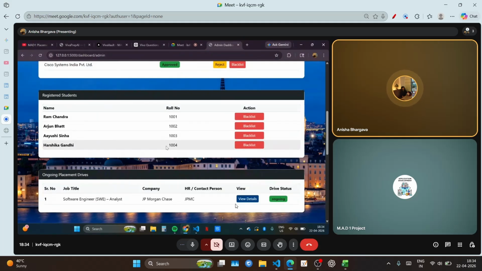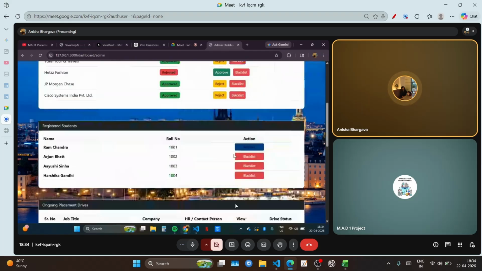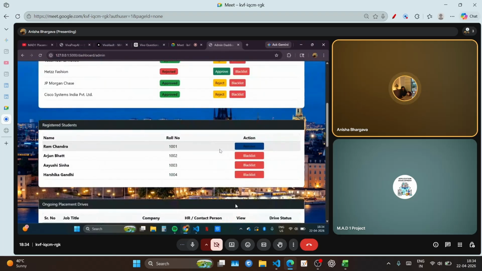Basically, these are the registered students. We are displaying the name and roll number of the registered students, and they have already registered on the placement portal. The admin has the power to blacklist, and the company can also, I think. So basically, the admin has the power to blacklist a student if they want, so that the student cannot sit in the portal. So if we click on the blacklist option, the student will be blacklisted. So the student Ramchandra will not be able to log into their dashboard and will not be able to apply to the companies which have been there.